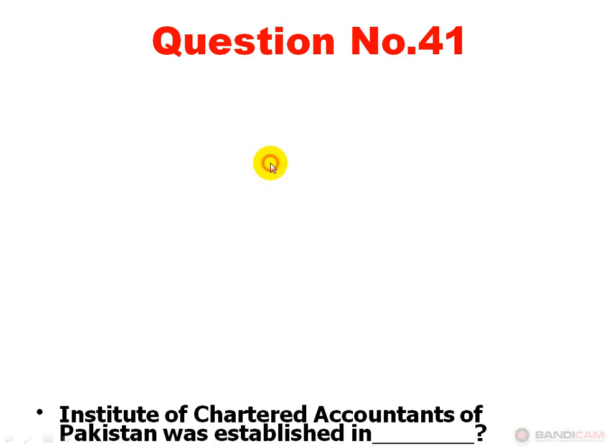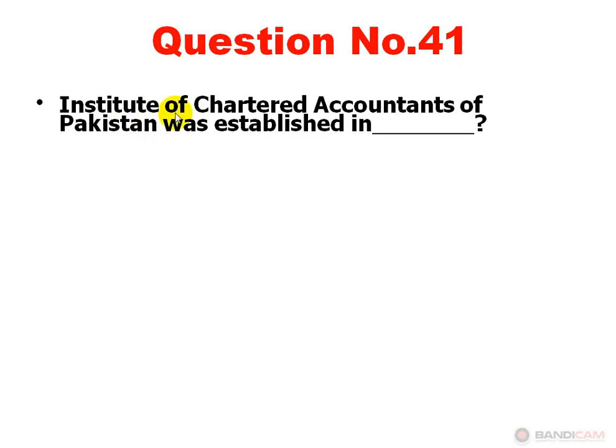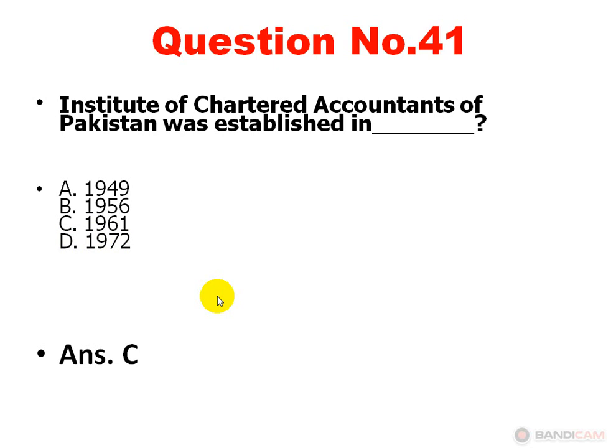Let's start. Question number 41. Institute of Chartered Accountants of Pakistan was established in Option A 1949, Option B 1956, Option C 1961, Option D 1972. Option C is correct, 1961.